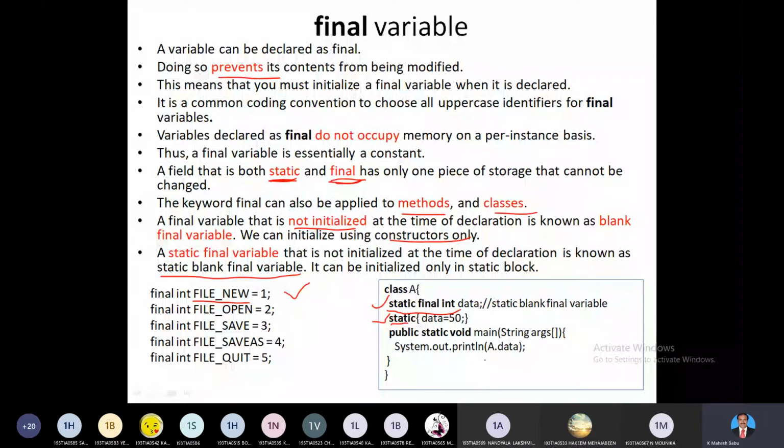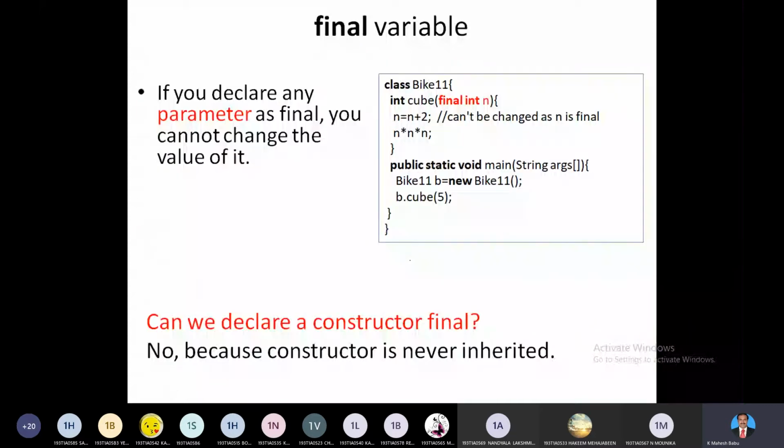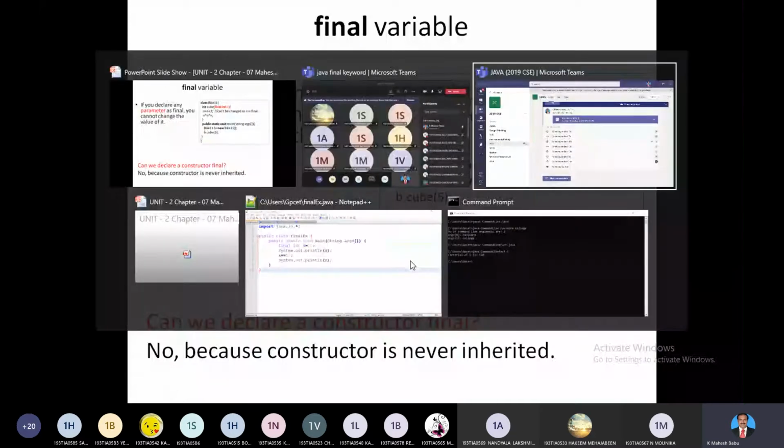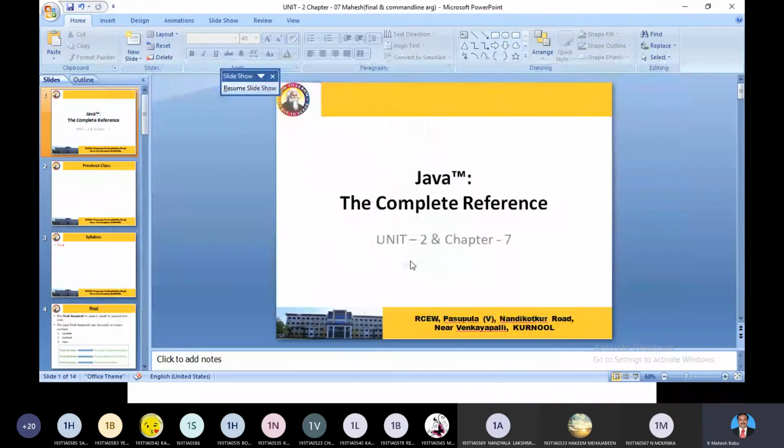I can use a value. It is a static blank final variable. We can add a value inside a static block. If it is not static, we can add a value using constructors. Constructors are meant to initialize variables usually, right? I'll see a simple example for this. Am I clear to you all?